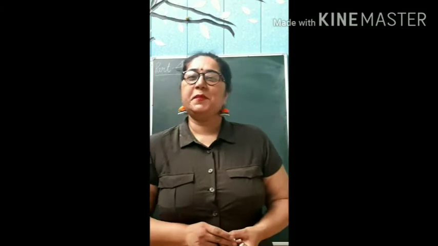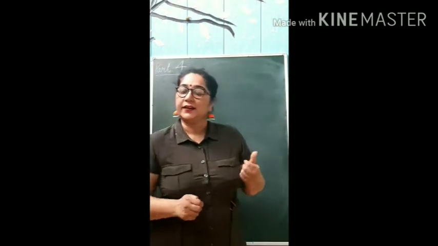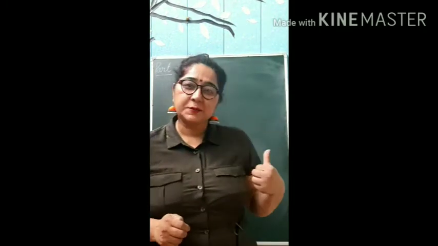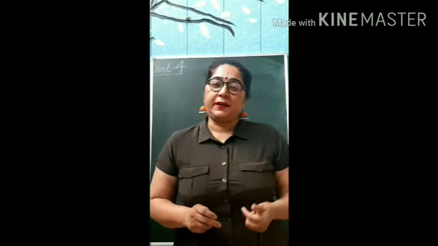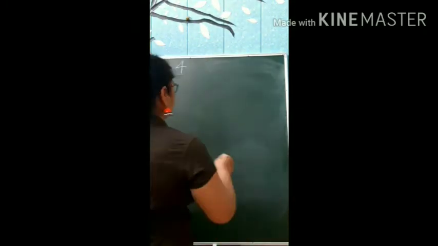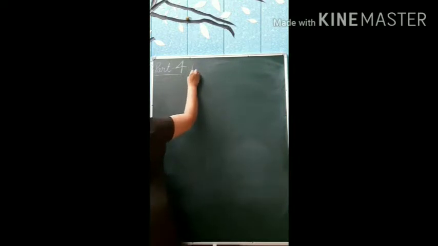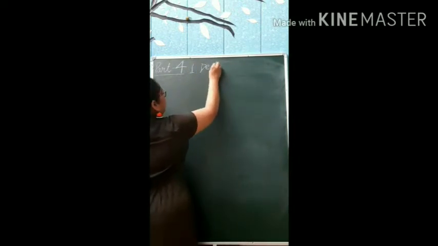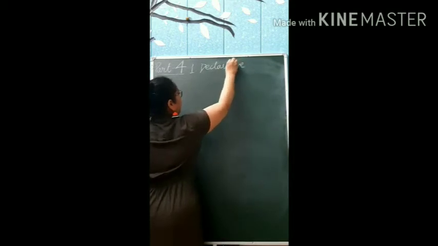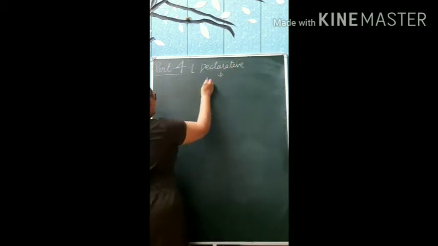Students, in part 3, I had taught you about the kinds of sentences, types of sentences. Now, in this part, I am going to explain all the types with examples. The first type I had taught you was declarative, or assertive.